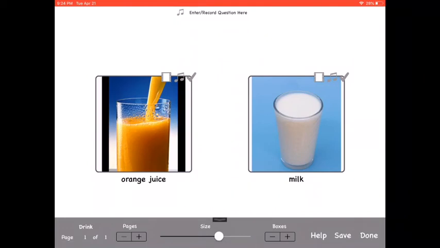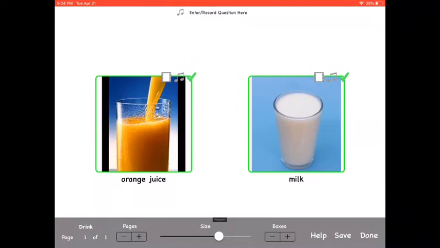And it wants you to create a correct choice. So you can actually choose both of these to be correct. If you were asking a comprehension question, like who was the main character, you would want the correct choice to be the main character. But if it's something that is their preference, there should be no right answer if they want juice or milk. So you can go ahead and make them both correct.